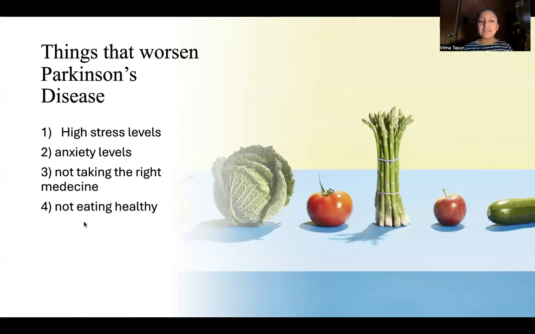And lastly, not eating healthy. When we're sick, we have to have a good diet so our body can have a lot of energy and be strong. I know we're sick, but we still need to have a good diet. Let me go to the next slide.